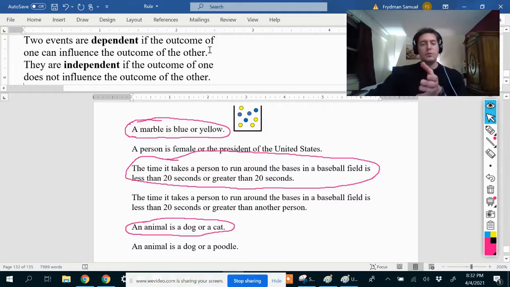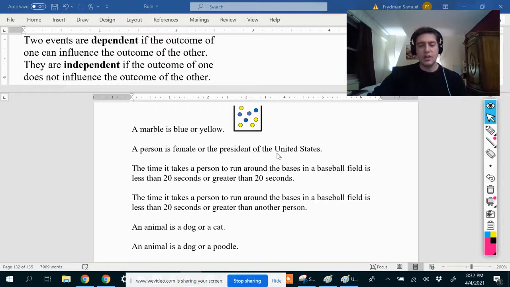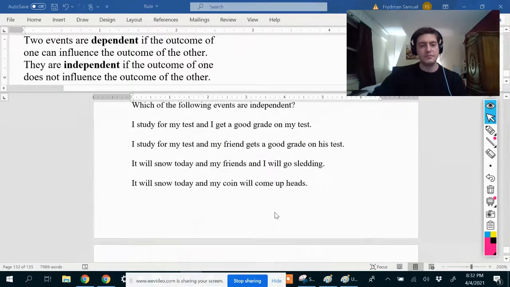Okay, and they are independent if the outcome of one cannot influence the outcome of the other. If they have nothing to do with each other, then they're independent. If they do have something to do with each other, then they're dependent. So let's take a look at some examples there.